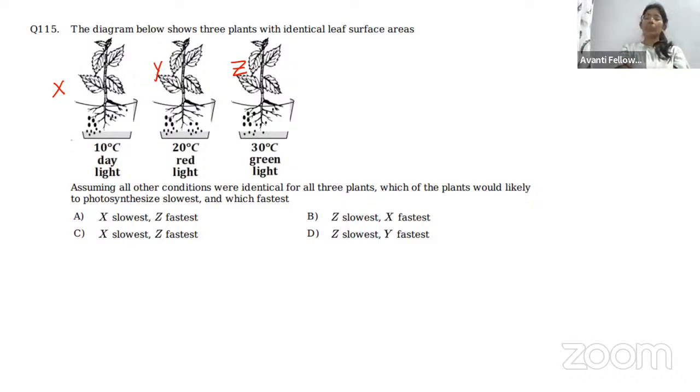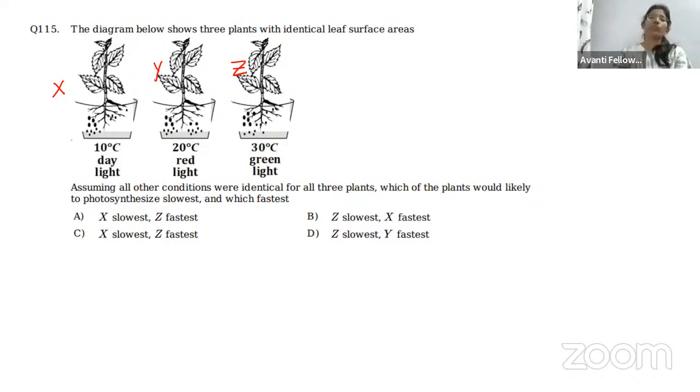For this, we must know the factors which affect photosynthesis. One factor is light. We all know red light, what is that? The Emerson effect. Do you all remember the Emerson effect?